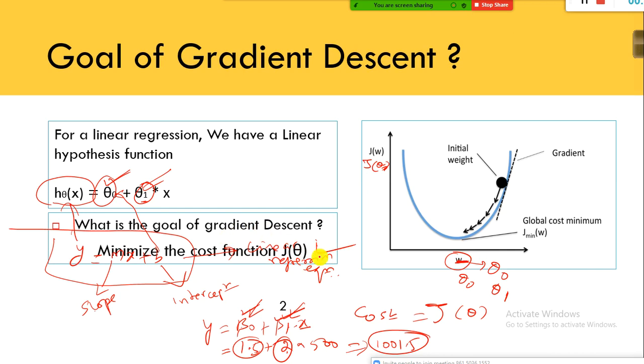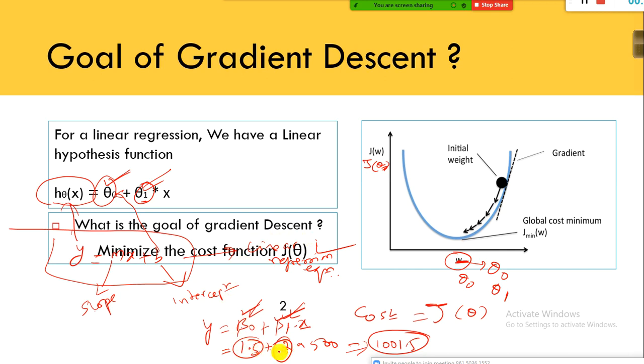How do I minimize the cost? By finding out the value for both beta naught and beta 1 in such a way that it can reduce my cost. Find the value which can reduce the cost of my estimated housing price or something like that. We need to find out that value instead of, say, 1.5 or 2 in this case.